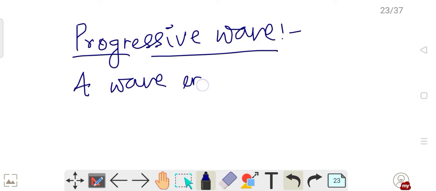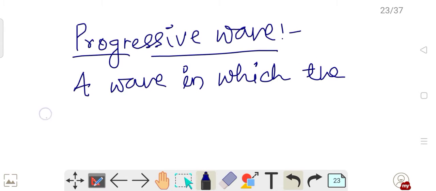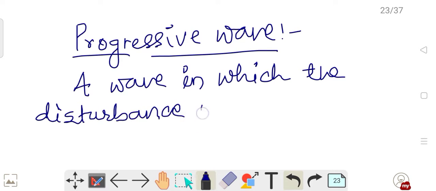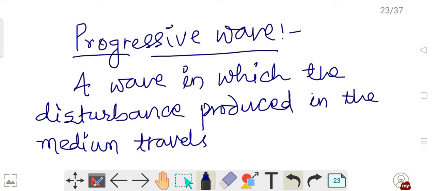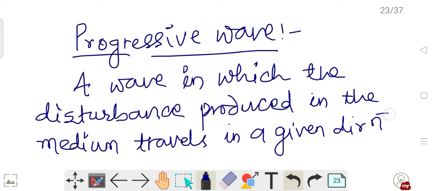That means what? Let me first write down the definition of progressive wave. A wave in which, first note it down, the disturbance produced in the medium travels in a given direction.